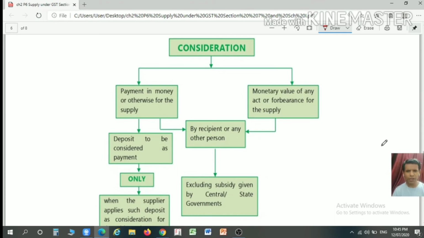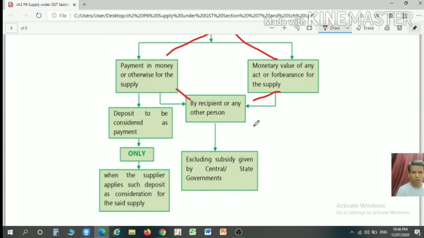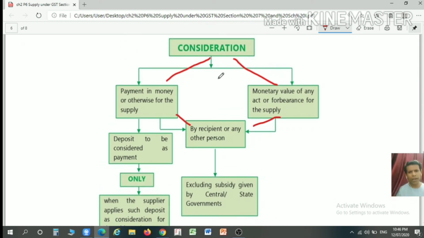Now we will discuss the definition of consideration. We have already discussed it in our previous video, but we are discussing it here to correlate with supply, because as per section 7 subsection 1 clause A, consideration is a must for the purpose of supply. So what is consideration? Consideration is a payment in terms of money or other right by the recipient or any other person. Further, the consideration includes the monetary value of any act or forbearance by the recipient or any other person. So the consideration may be from the recipient or any other person.